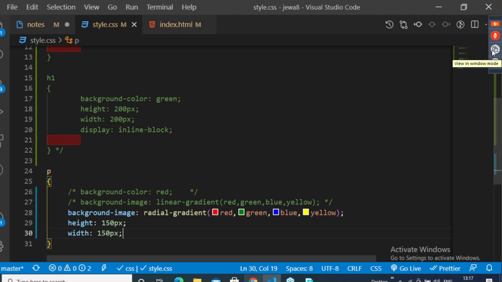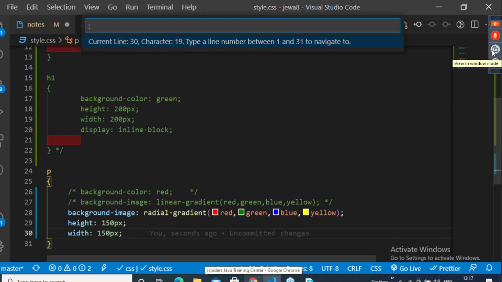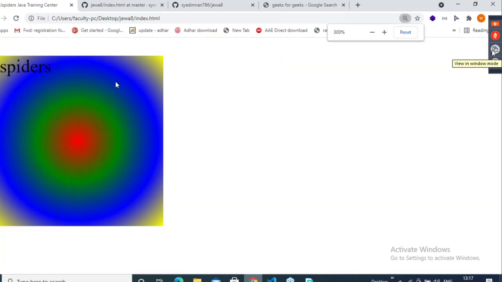Now save this, go back, reload the page. Now clearly you will understand how it is applying. See, I'm applying it to the paragraph now. It is applied in a circular way: red, green, blue. You pass whatever colors you want.